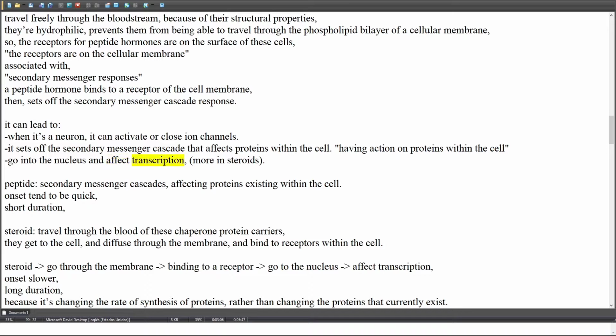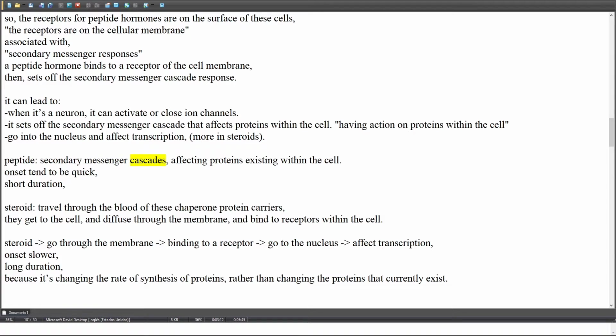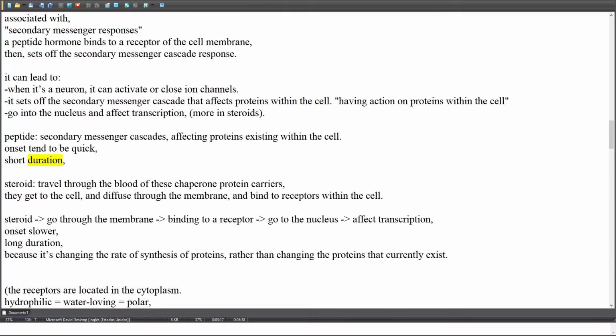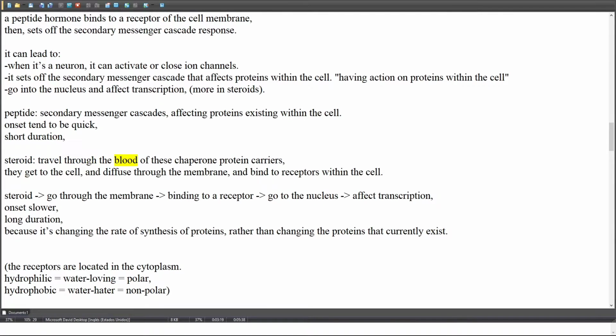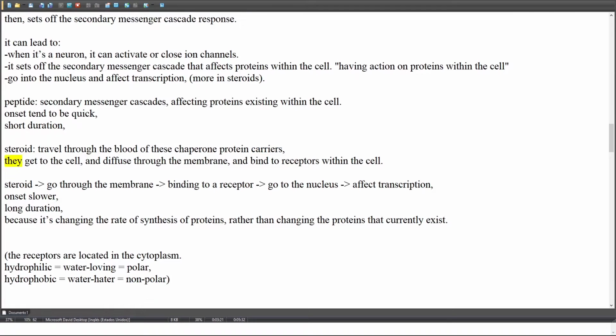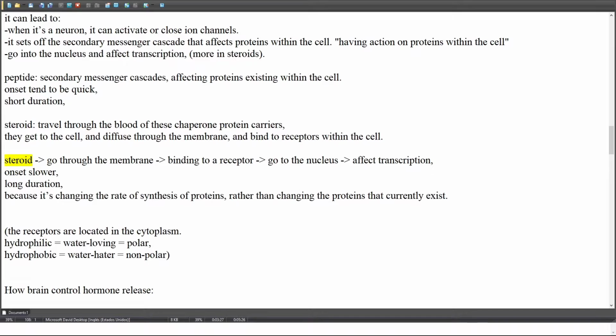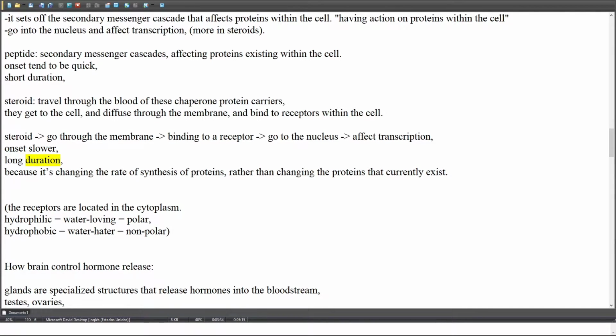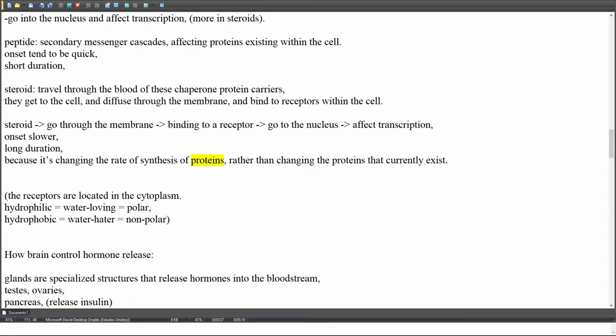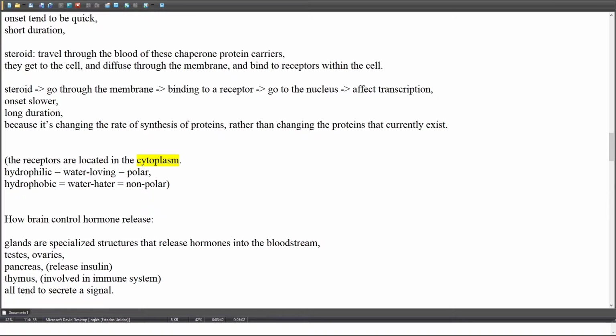Going into the nucleus and affecting transcription happens more with steroids. Peptides use secondary messenger cascades affecting proteins existing within the cell. Onset tends to be quick, with short duration. Steroids travel through the blood on chaperone protein carriers. They get to the cell, diffuse through the membrane, and bind to receptors within the cell, go to the nucleus, and affect transcription. Onset is slower, with long duration, because it's changing the rate of synthesis of proteins rather than changing the proteins that currently exist. The receptors are located in the cytoplasm.